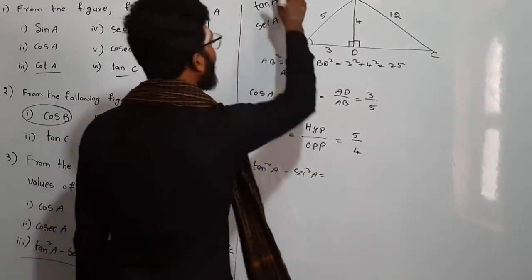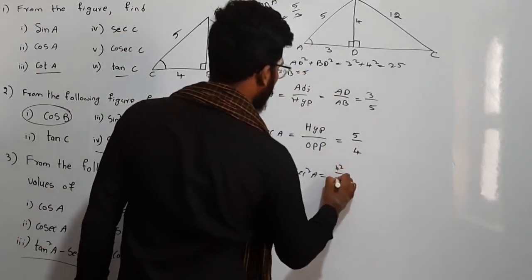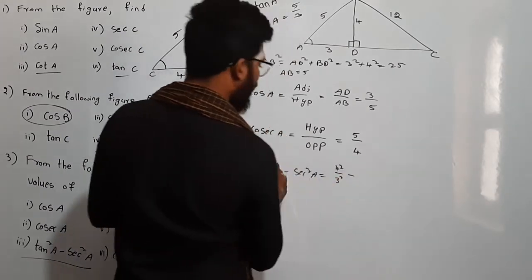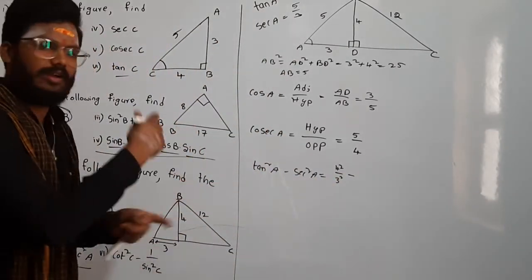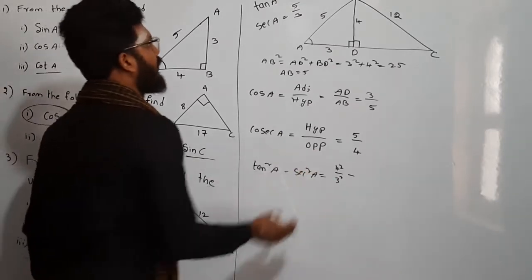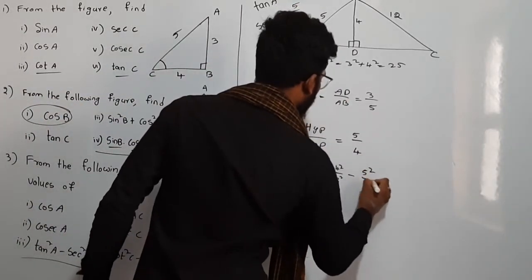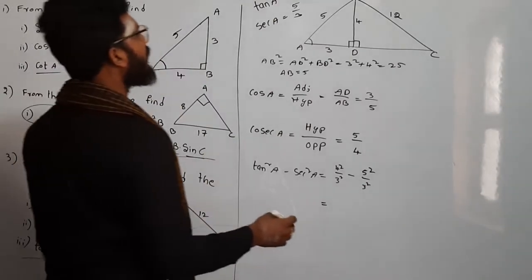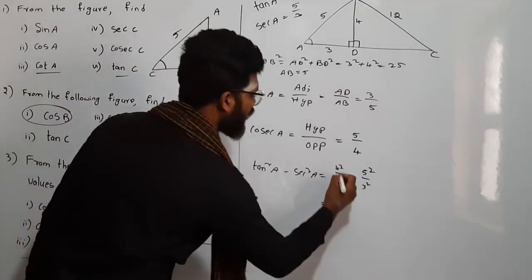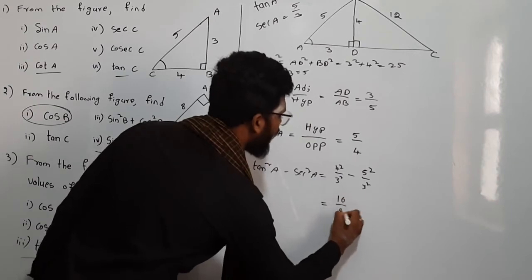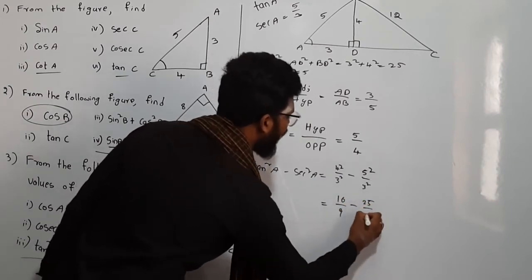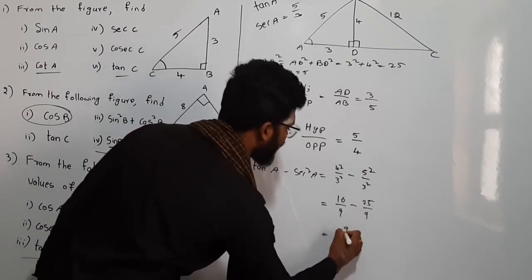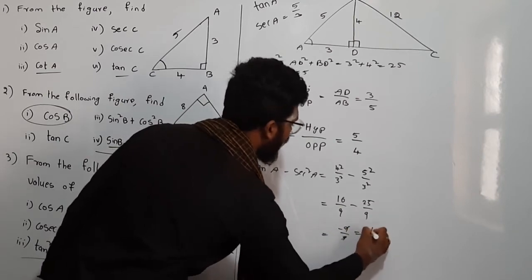Now let me write this one, tan square A minus secant square A. What is tan square A? Tan square A means tan A whole square, so (4 by 3) whole square, that is 4 square by 3 square, minus 5 square by 3 square. So how much is it? 16 by 9 minus 25 by 9. What is 16 minus 25? It is minus 9 by 9. So we got minus 1.